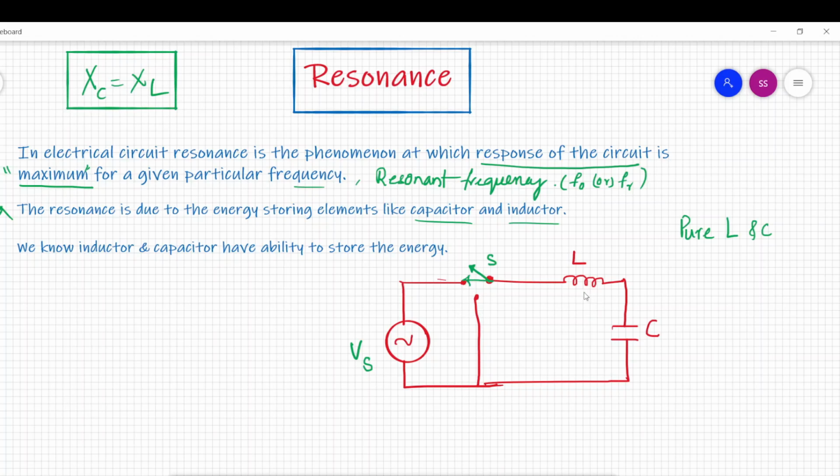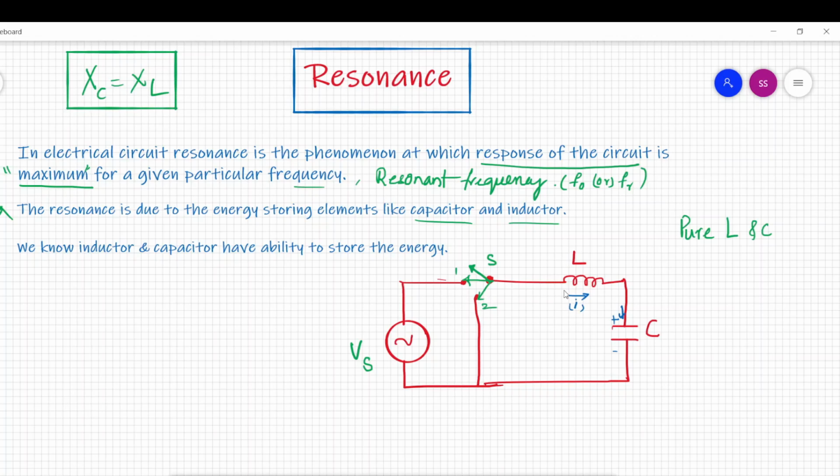So there will be a current flowing through the circuit, and now I am going to change the switch to position 2. That means I am going to open circuit the supply voltage and short circuit the elements. So what happens just after switching S to the second position? The inductor will continue to flow current, because it doesn't allow sudden changes in current, and this current will charge the capacitor. Then the capacitor voltage will supply current back to the inductor. So power is being transferred from inductor to capacitor and capacitor to inductor.